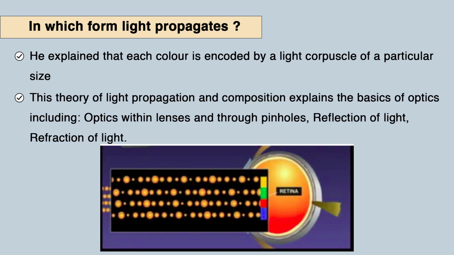And this theory of light, its propagation and composition, explains the basics of optics, including optics within lenses and through pinholes, reflection of light, refraction of light. So, the basic phenomena which we have studied in our school level physics, the properties of lenses, mirrors and other things, can be explained on the basis of this theory given by Isaac Newton.